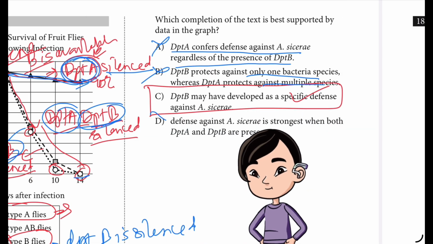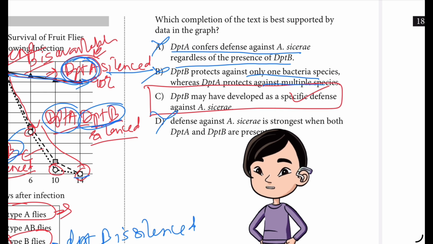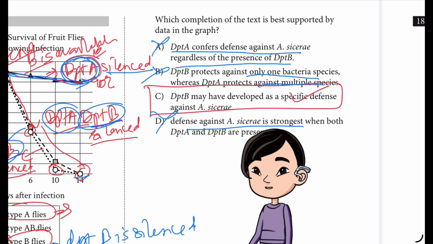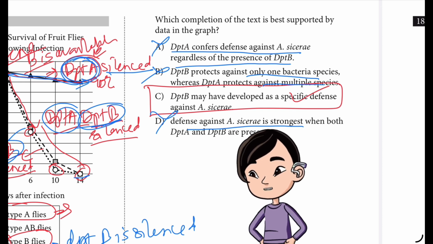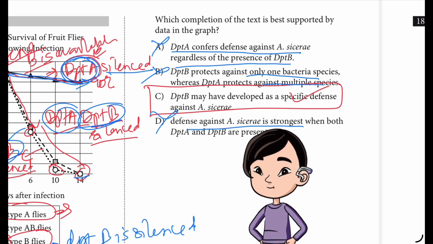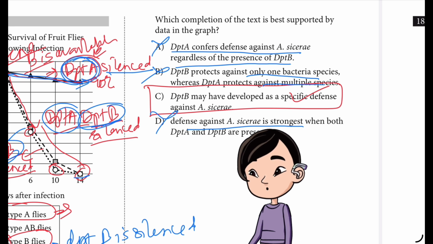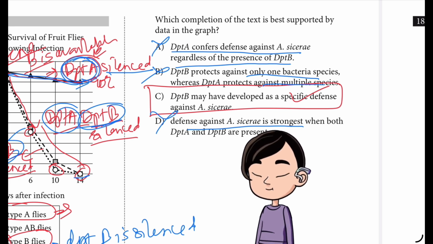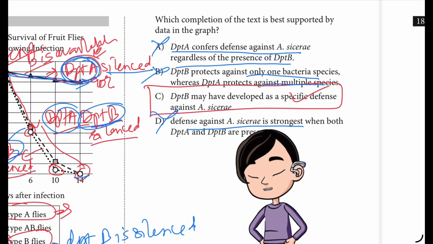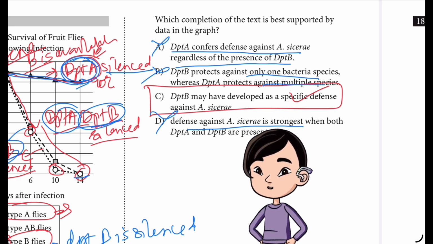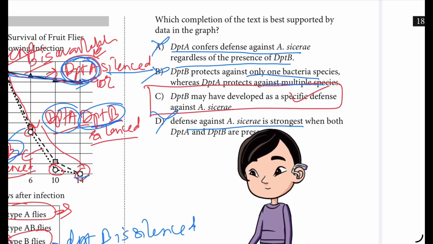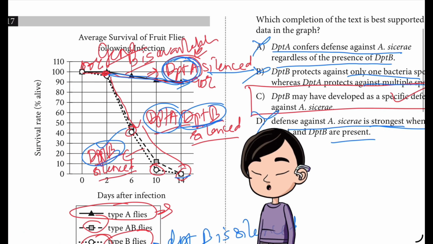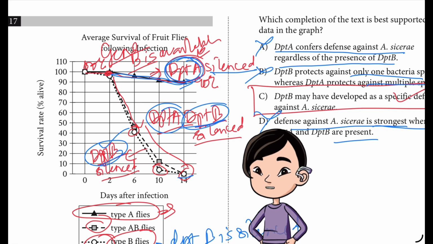Choice A is incorrect. The graph suggests that DPT-A activity is associated with a low rate of survival, not a high one. Furthermore, the graph shows results for flies where DPT-A alone was silenced, DPT-B alone was silenced, and both were silenced, and thus does not show any flies with activity in both DPT-A and DPT-B, which would be necessary to determine whether DPT-A conferred defense against A. caesari in the presence of DPT-B. Choice B is incorrect.